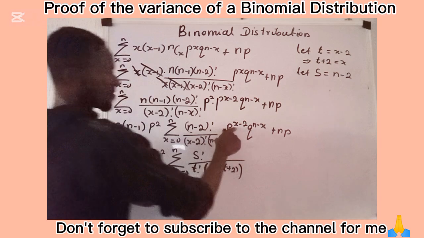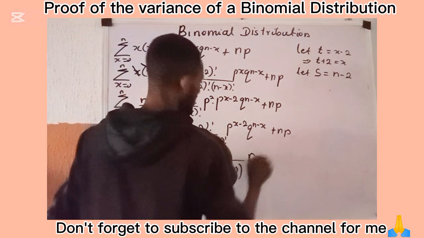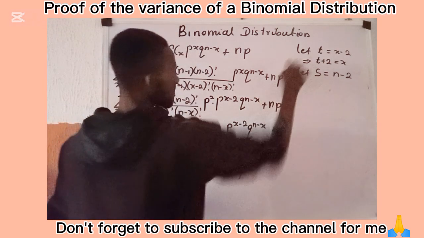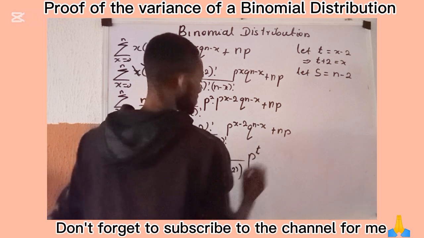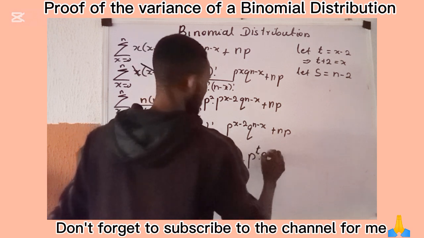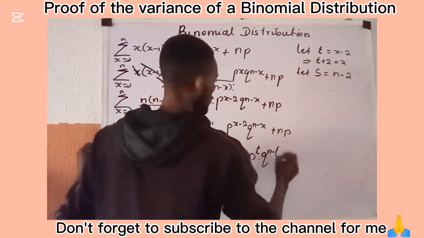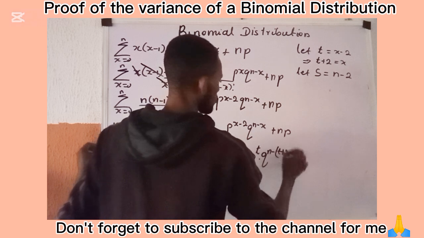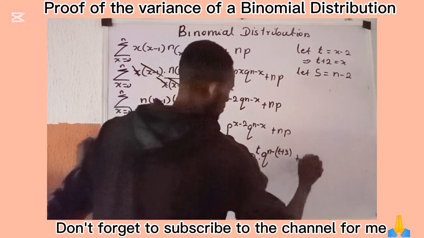So I will now come here. So here becomes p raised to what? X minus 2 is given as t. So I have this to be p raised to power t, multiplied by q of n minus, open a bracket, t plus 2, cover the bracket, plus np.